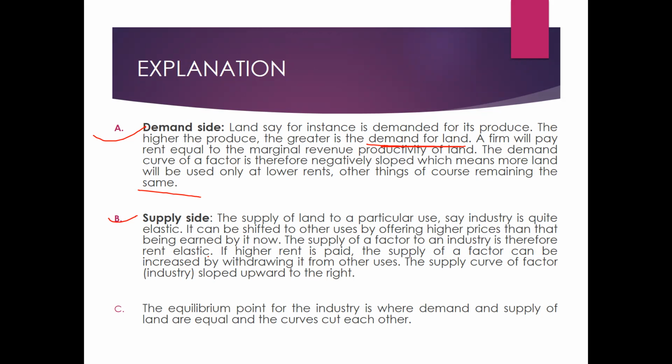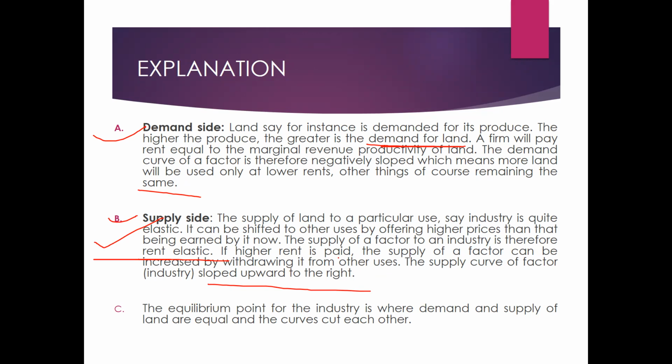But on the supply side, the industry is quite elastic. It can be shifted to other uses offering a higher price than that being earned by it now. So the supply of the factor to the industry is rent elastic, right? Higher rent, demand would be less, and at low rent, demand of the property would be on the higher side. If higher rent is paid, the supply of a factor can be increased by withdrawing it from other uses. So the supply curve of a factor slopes upward to the right. Demand curve would be downward sloping and supply curve would be upward sloping.